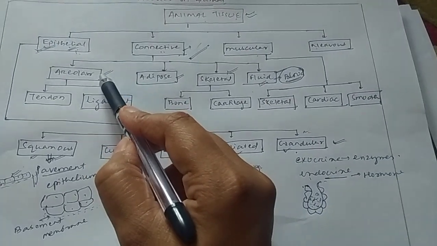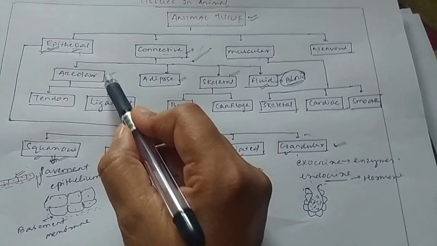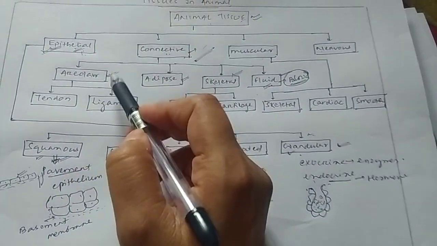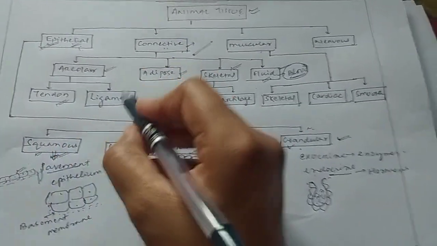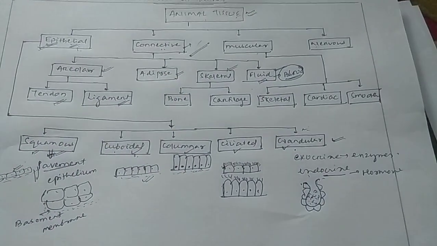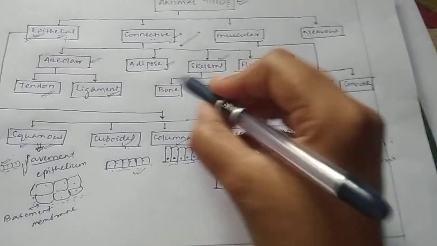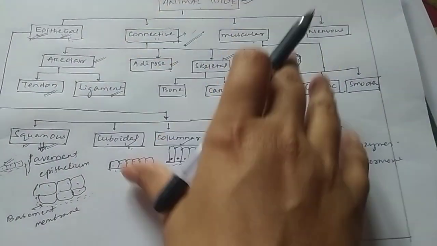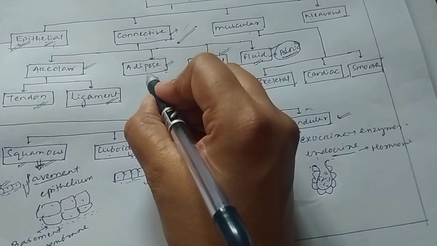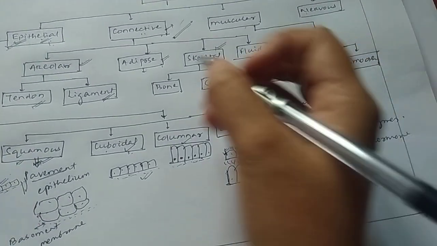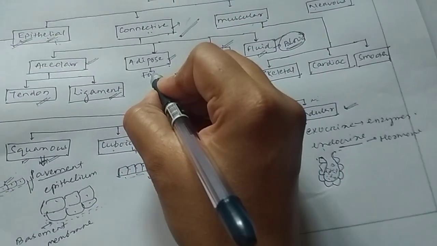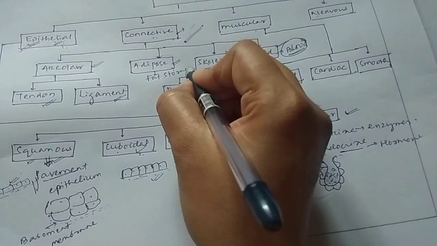So let's come to the areolar connective tissue. This areolar connective tissue is again divided into two types. First one is the tendon and second one is the ligament. Second one is the adipose connective tissue, which is especially for fat storage. Okay, this one is mainly for fat storage.